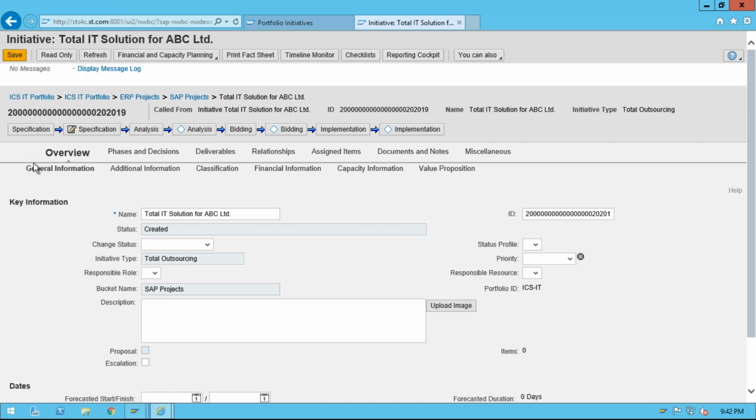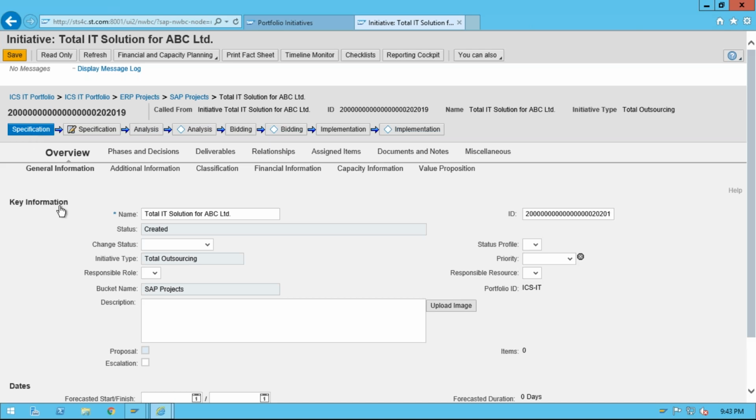So we have different types of synchronization. One is for description. If you are changing the description here, it will change here. Another synchronization is the status synchronization. If you are changing the status here in one object, another object will also be changed. Okay, and another one is authorization. If you are assigning some person here for a particular decision point, respective to that, whatever the phase is there, the same authorization will be assigned to that phase also. So this functionality of DFM we are having in different objects in the PPM system.